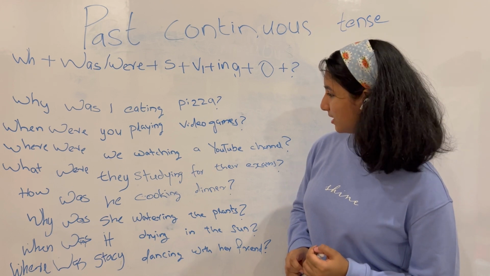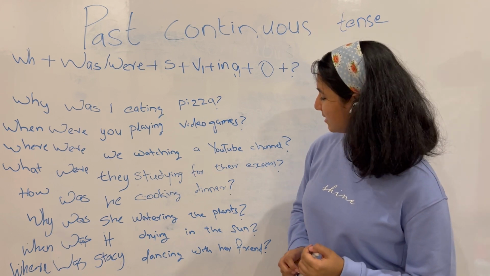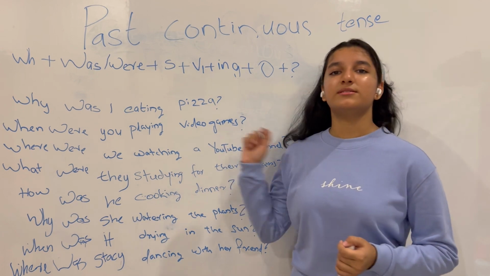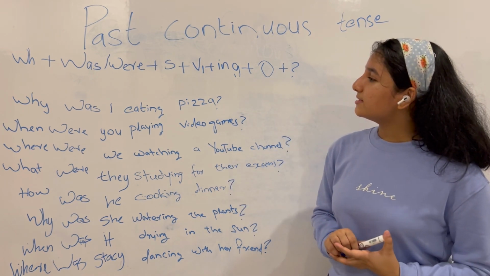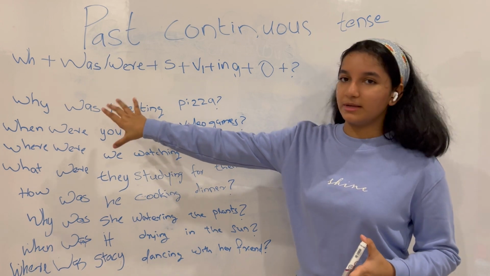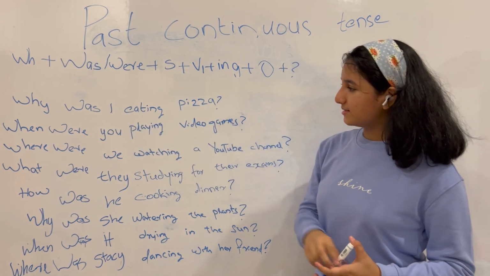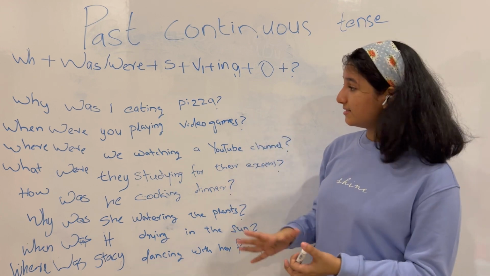Where were we watching a YouTube channel? What were they studying for their exams? How is he cooking dinner? So these are some examples. And you can see that these are appropriately added according to how it would make sense for the sentence.